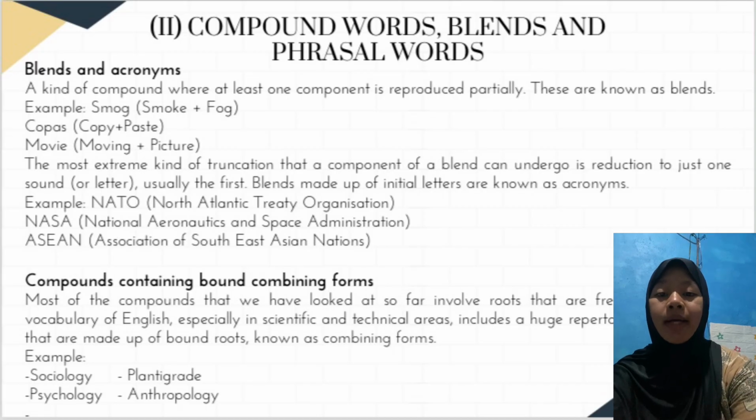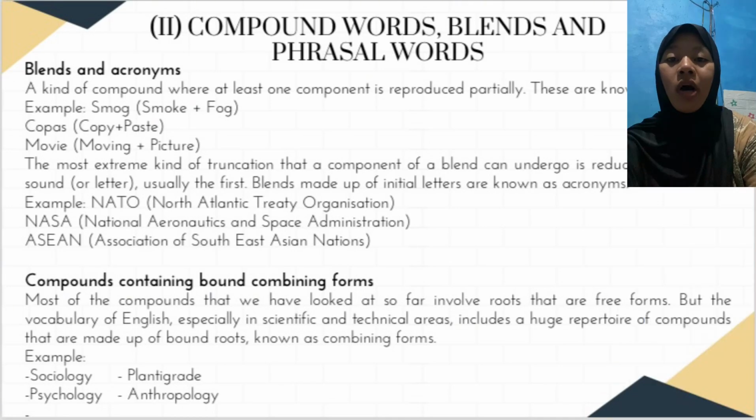Okay, the next is blends and acronyms. Example: smog, smoke and fog. Copas, copy and paste. Movie, moving and picture. The most extreme kind of truncation that a component of a blend can undergo is reduction to just one sound or letter. Usually the first blends made up of initial letters are known as acronyms. Example: NATO, North Atlantic Treaty Organization. ASEAN, Association of Southeast Asian Nations.